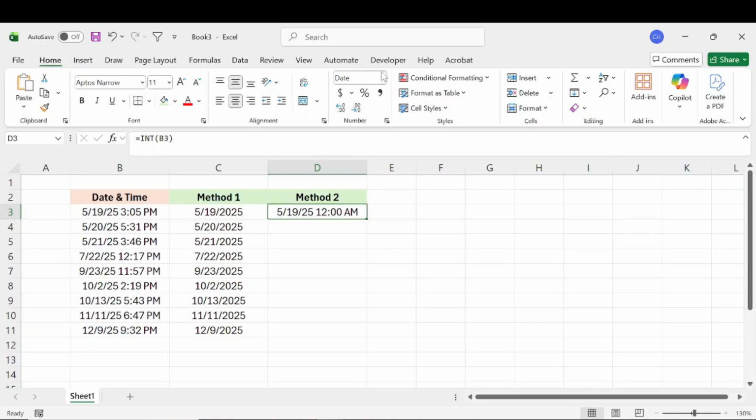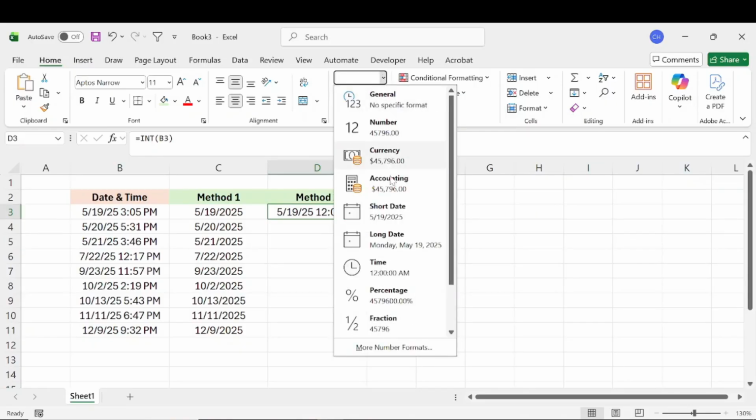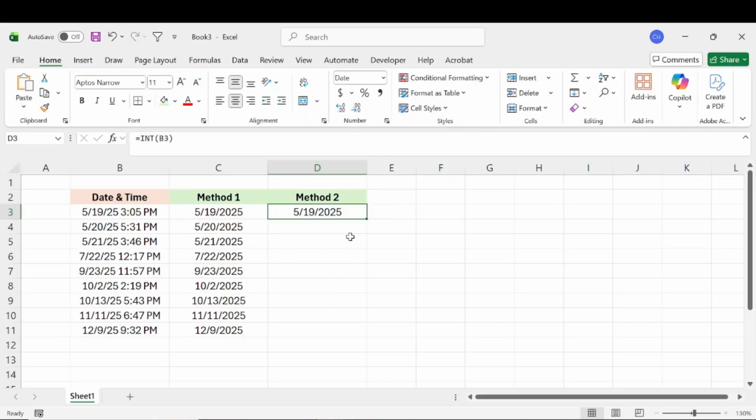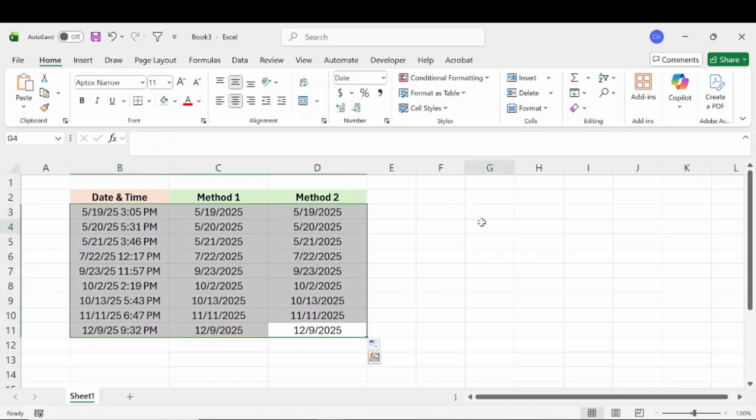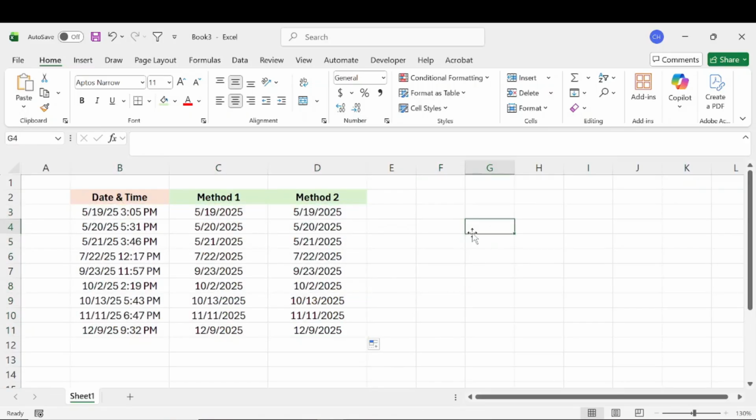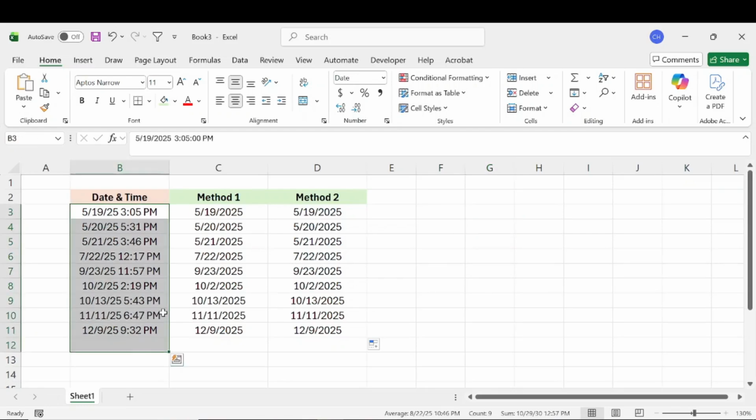So then what we can do is go up to here and hit short date and remove that time. And then we can drag that down and we can see that the timestamp is removed. So those are just two simple methods you can use to remove the time from a date within Excel.